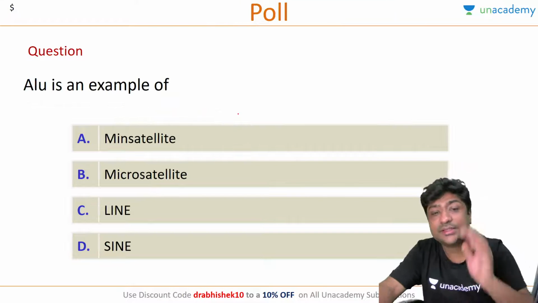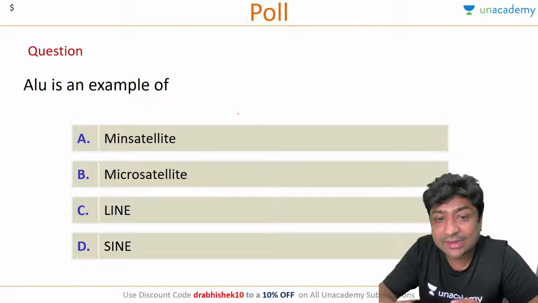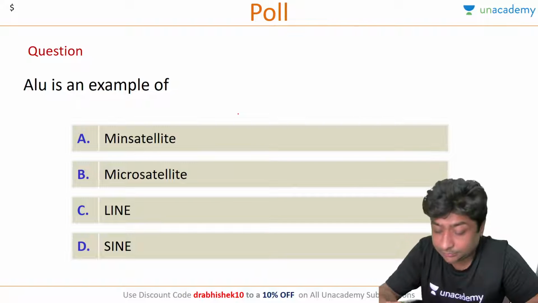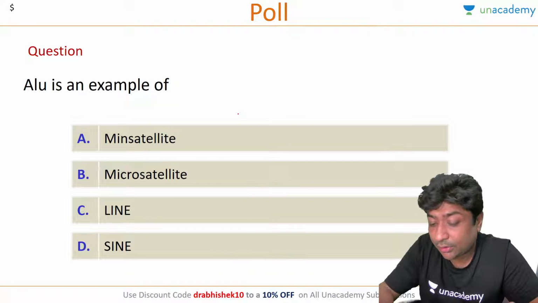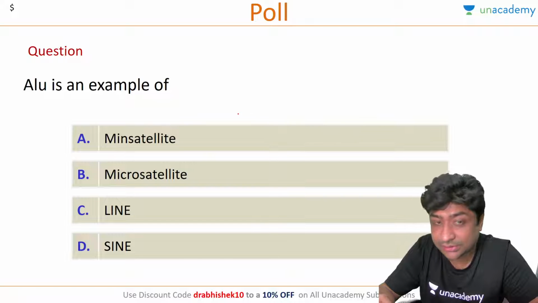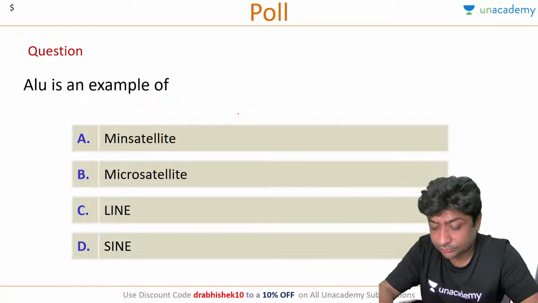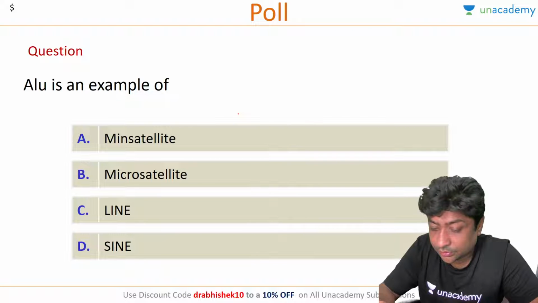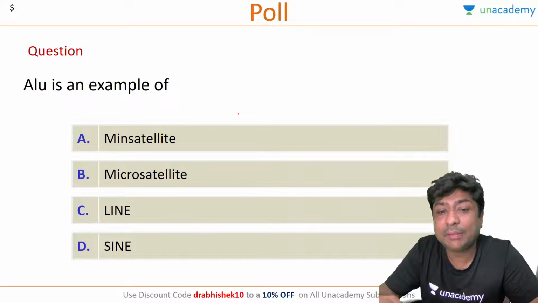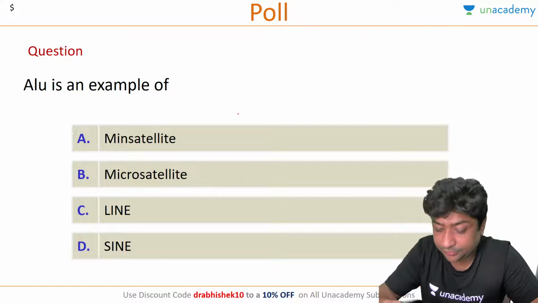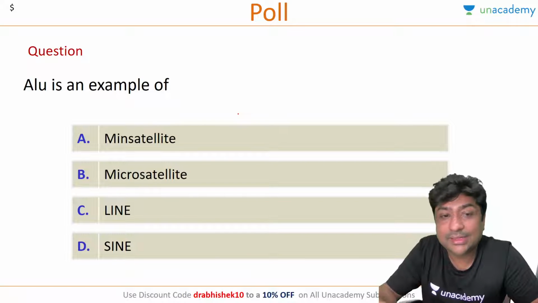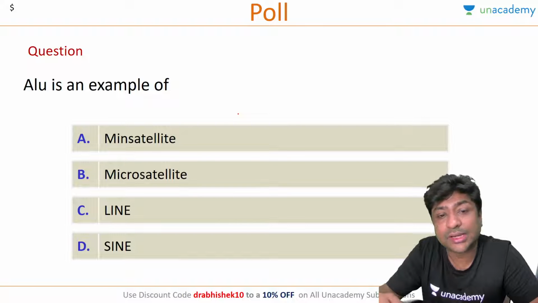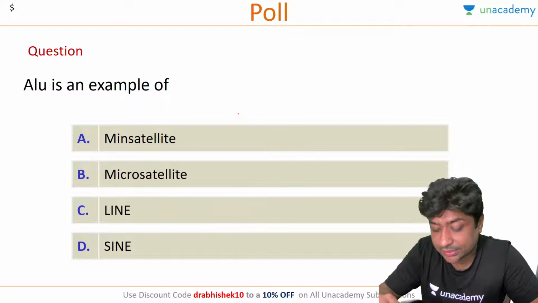Okay. Let's look at this question. ALU is an example of minisatellite, microsatellite, LINE, or SINE. So Tina, Sutharsan, Vasundhara, Pragya. Again, minisatellite, last year there was also a question on mini and microsatellite. Two years consecutively this question has been asked.